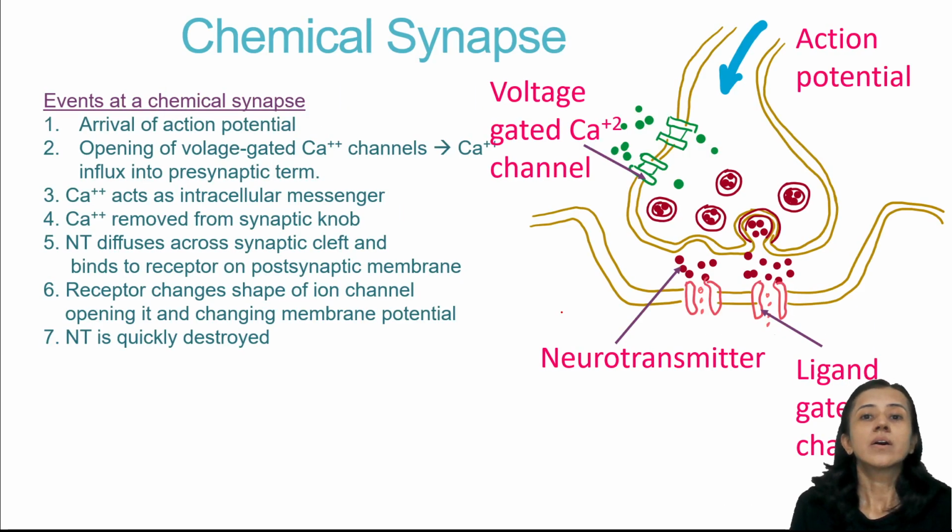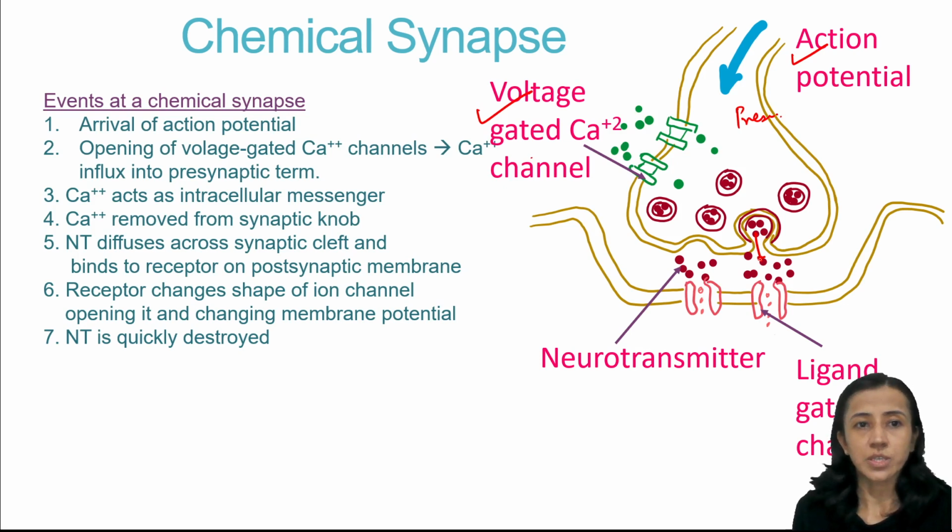Now here, which events take place when there is synaptic transmission? First of all, there is arrival of action potential. Action potential comes at the presynaptic neuron. Then there is opening of voltage gated calcium channels. And when calcium ions enter inside, they cause movement of the vesicles near the membrane, and these vesicles burst, and there is exocytosis of the neurotransmitter.